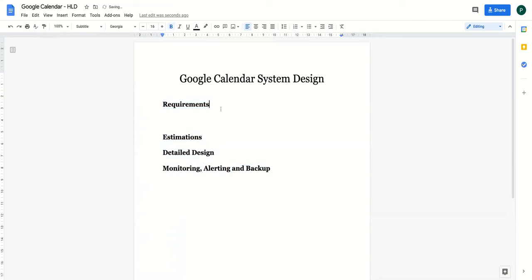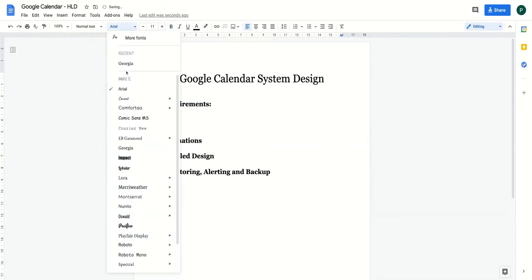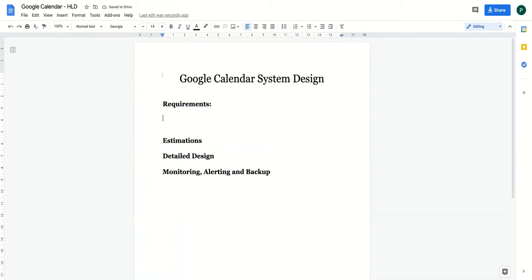Okay, let me explain what functional requirements are. Functional requirements are the requirements which are generally collected from the end users.